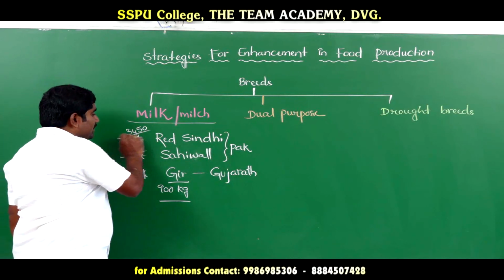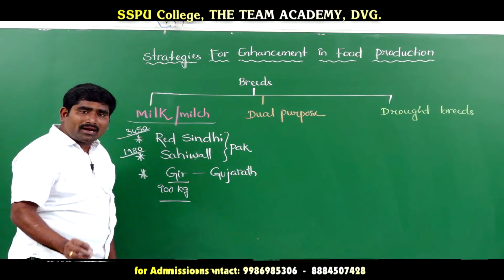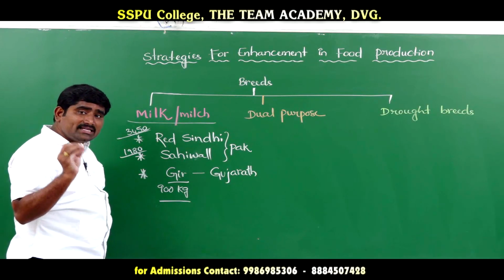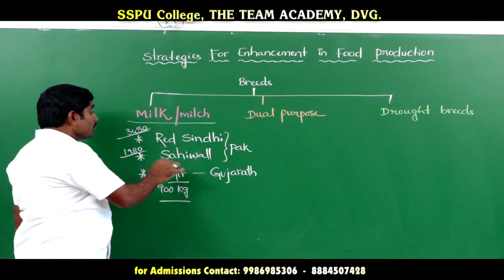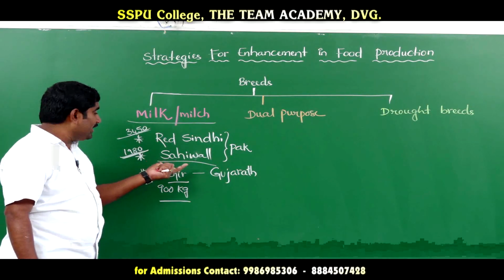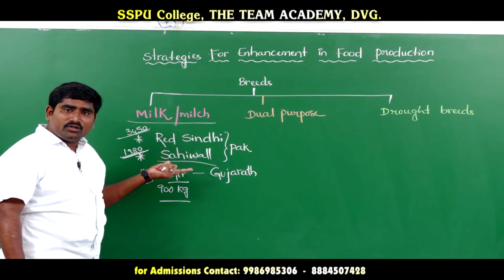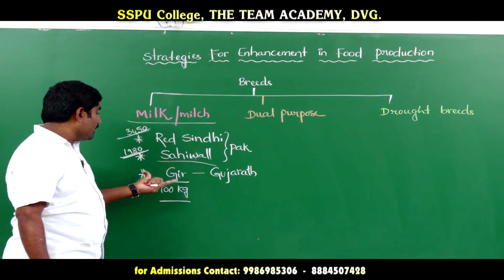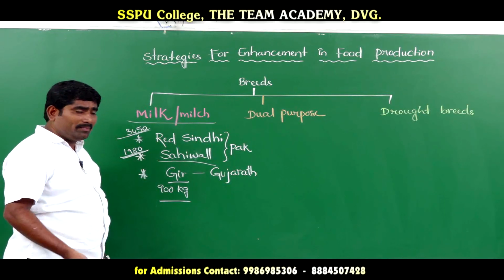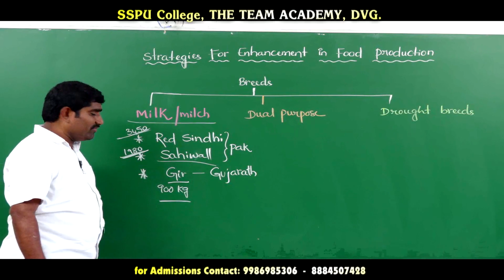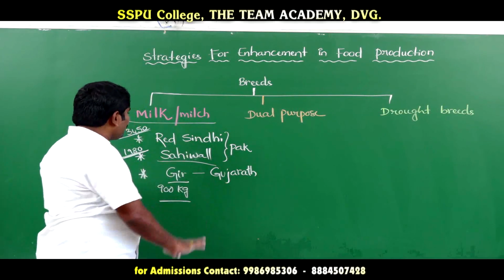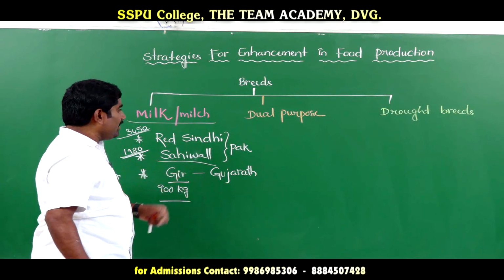Red Sindhi produces 3,450 kgs of milk during its lactation, Sahiwal produces 1980 kgs of milk during its time of lactation, and Gir produces 900 kgs of milk during the time of lactation. These are the milk breeds: Red Sindhi, Sahiwal and Gir.